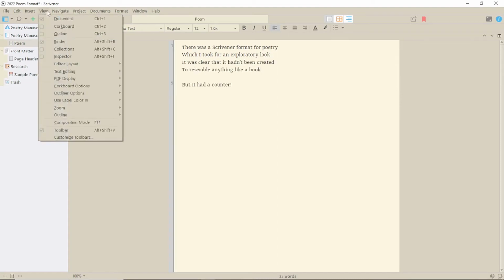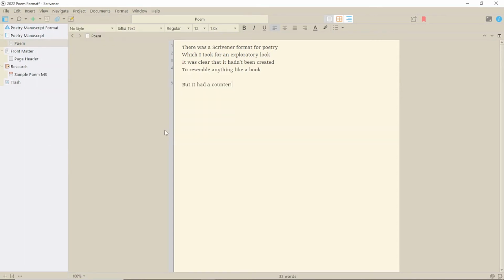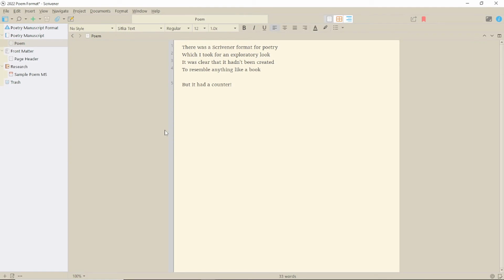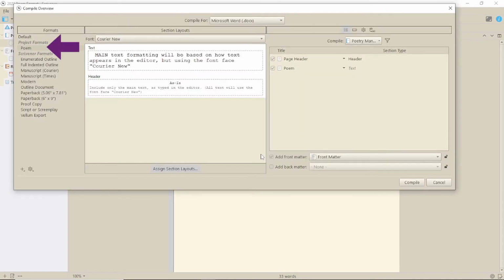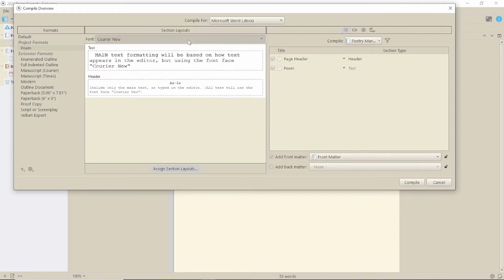To change those defaults, go into the View menu and select Text Editing. There you can turn the numbers off completely, or you can change them to every line by deselecting Count Every Fifth Line. This template has its own poem format in Compile. Everything is set up in Assign Layouts, and it's suggested that if you want to change fonts, you use the global change at the top of the central section. No point in complicating things.